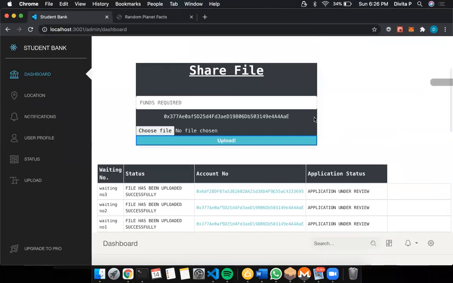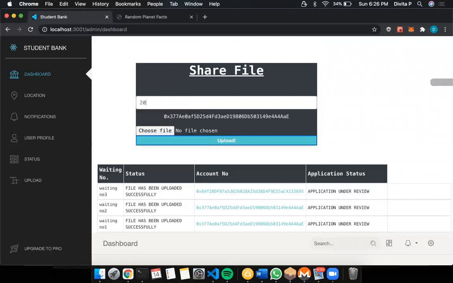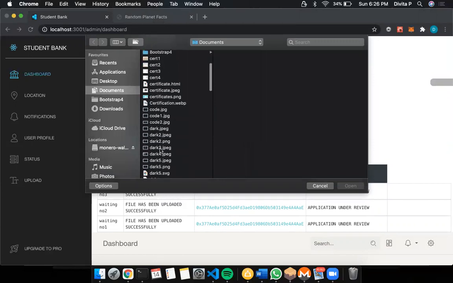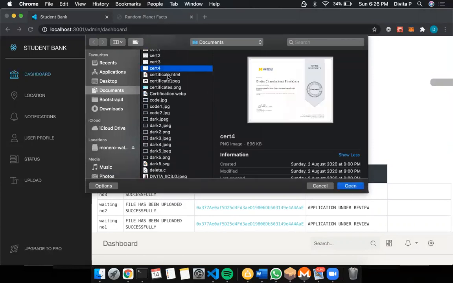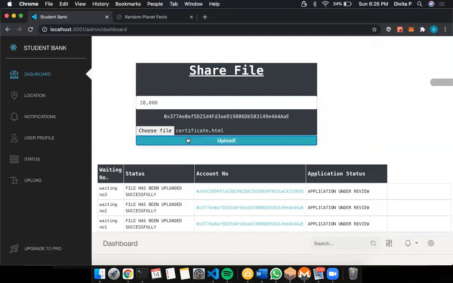Now I'm uploading the file, just showing the uploading part. Here you have to type the amount of funds you require. Just type a random number, then choose a file, your resume or any file, and upload it.